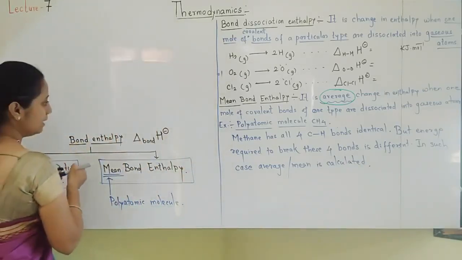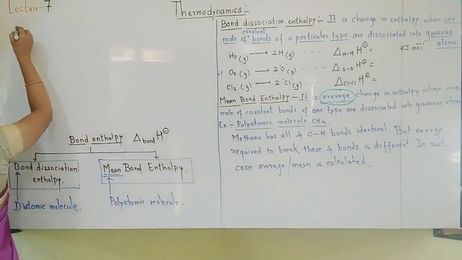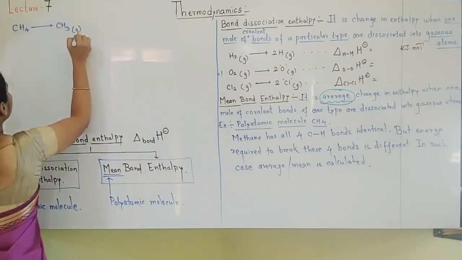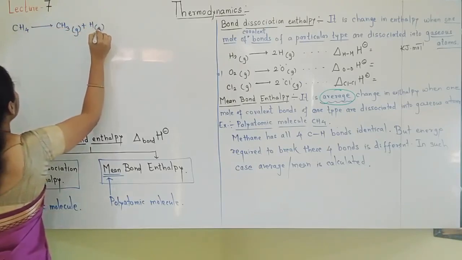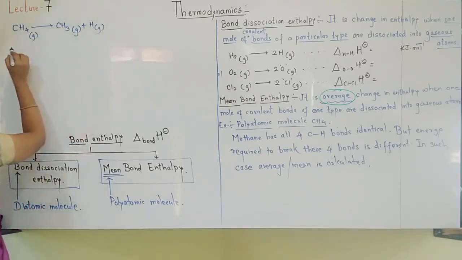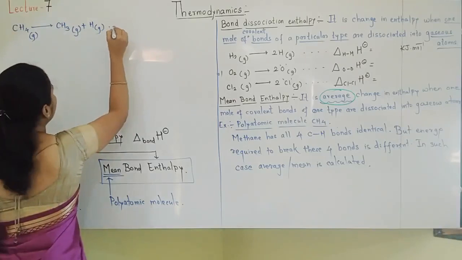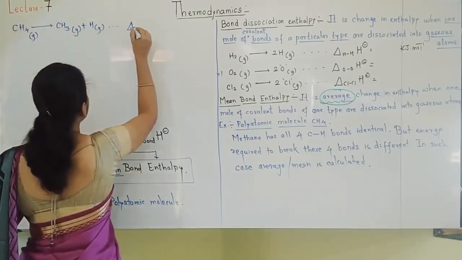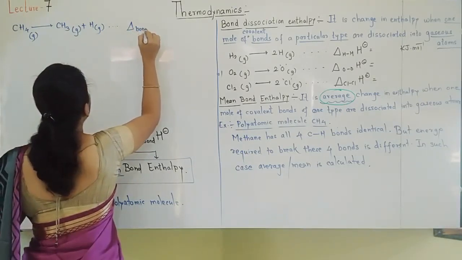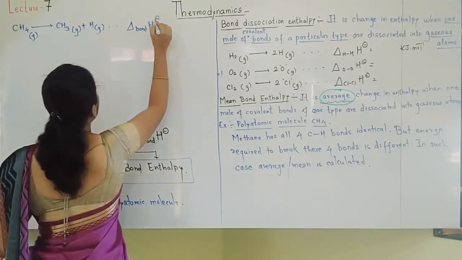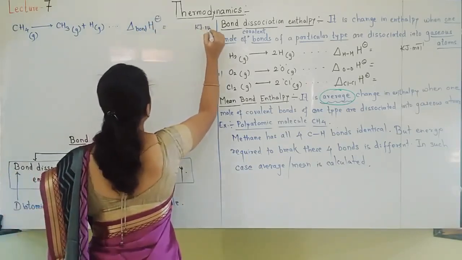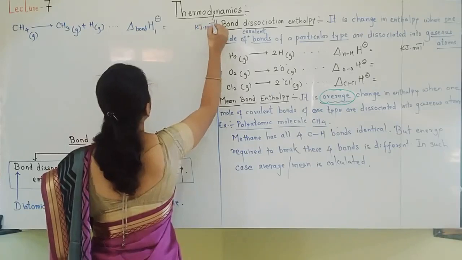Methane, imagine that methane's first bond is breaking. So CH3 plus H, I am writing. Every time it is necessary to write g. Then for this enthalpy we will call delta bond H1. It will be some kilojoule per mole. We'll write the values afterwards.